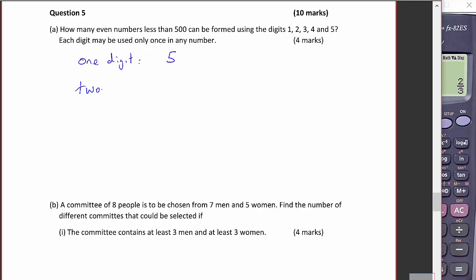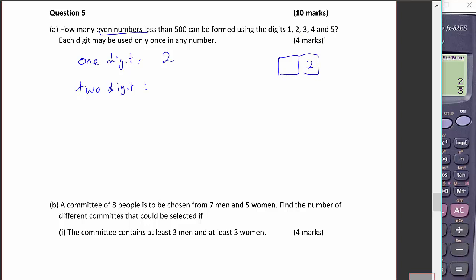And we could have two-digit numbers. And no, in fact, we can't have 5 because I just spotted the even bit. Got to read these questions carefully. We can only have the 2 and the 4, which is 2. Now the two-digit numbers, they must end in a 2 or a 4, so there's 2 ways of doing that.